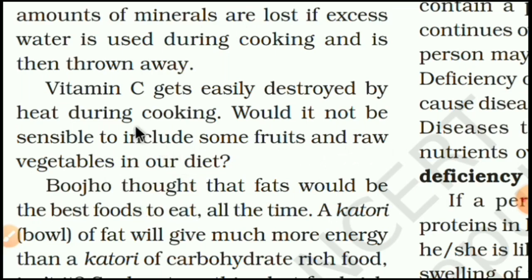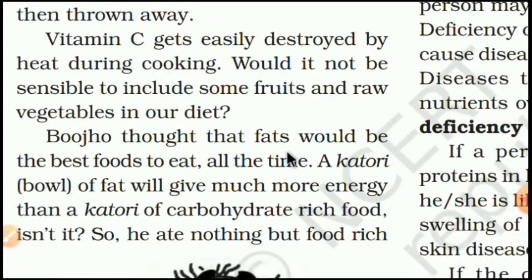See, lemon is rich in vitamin C, but when we put it in our food during cooking and heat it, then it will get destroyed. So to fulfill the amount of vitamin C, what should we do? We should eat raw fruits and raw vegetables in our diet.